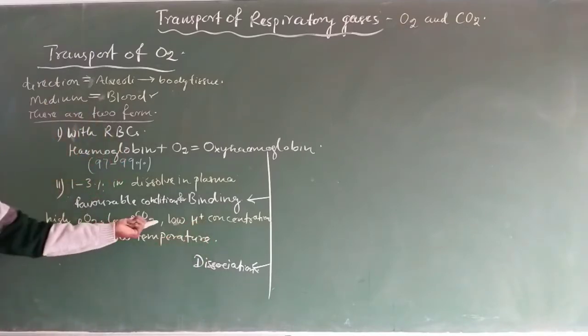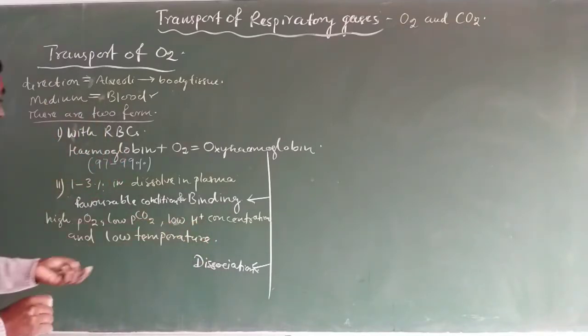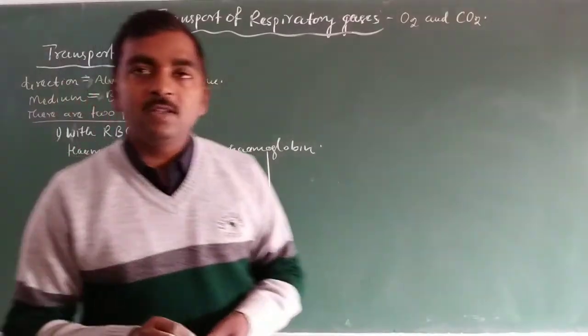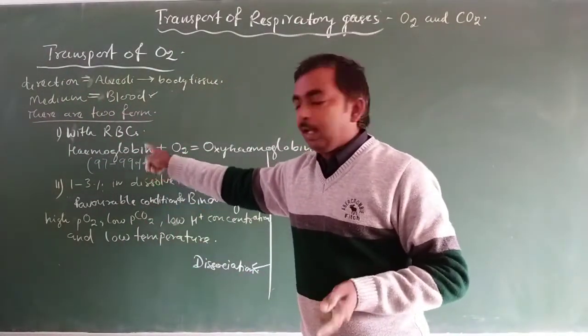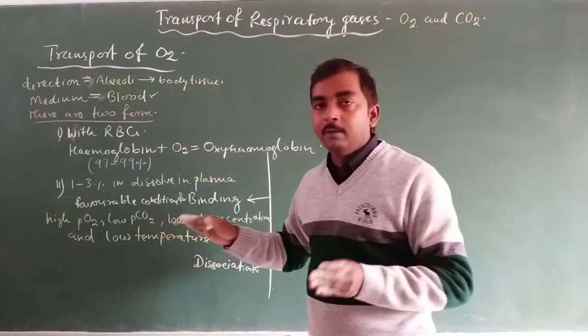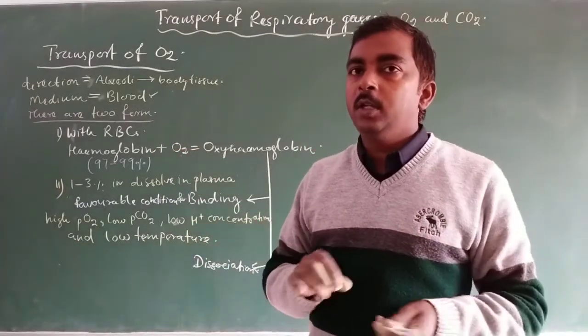These are the favorable conditions for the binding of oxygen with hemoglobin, and these conditions are available at the alveoli.